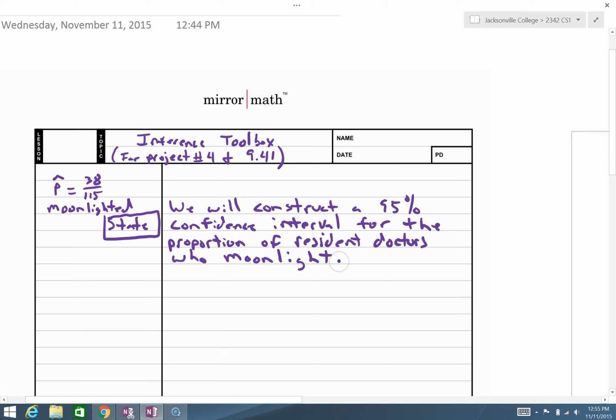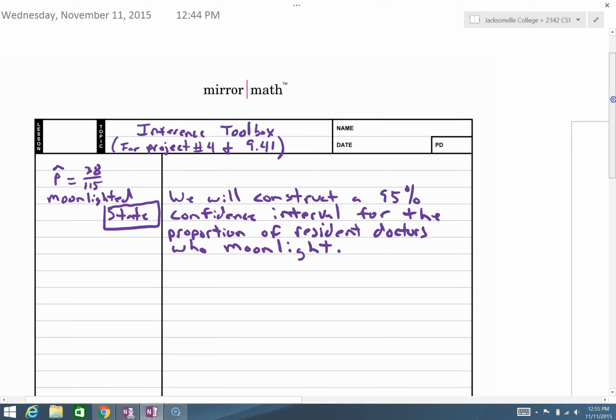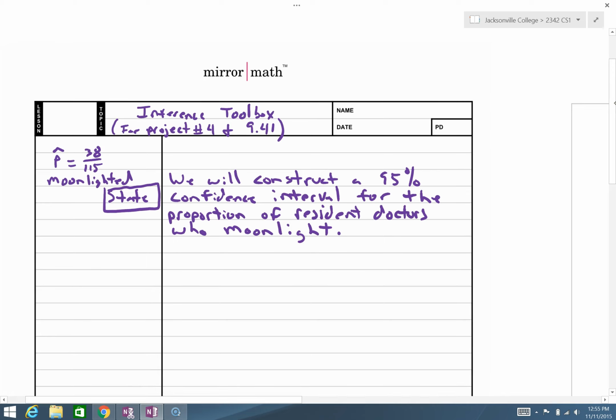All right. We have some sample. We're going to take that sample and shoot at the whole world of resident doctors, all of the resident doctors out there. Try to figure out roughly how many of those indeed have to have a second job. All right, that is my statement. I have stated my confidence level. I've stated that I'm constructing a confidence interval and that I'm dealing with proportion. That is not a mean, but a percentage of people.